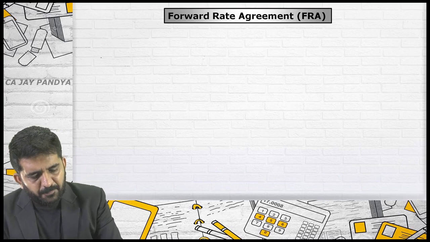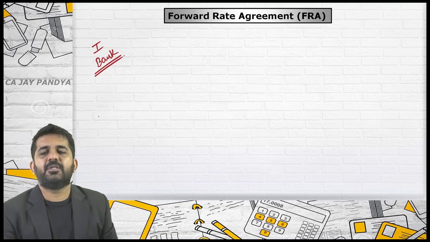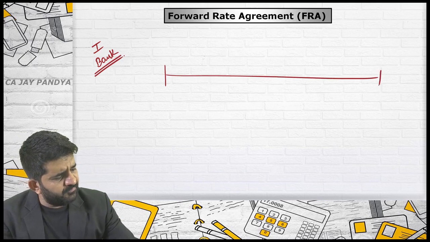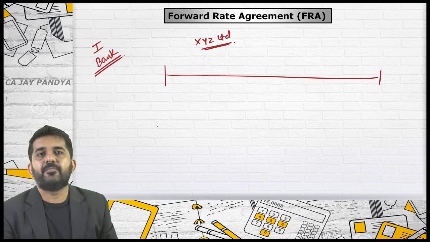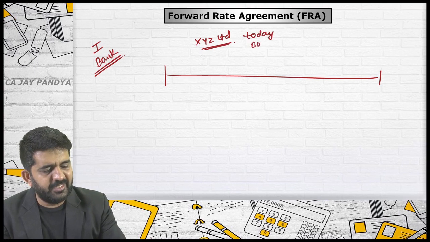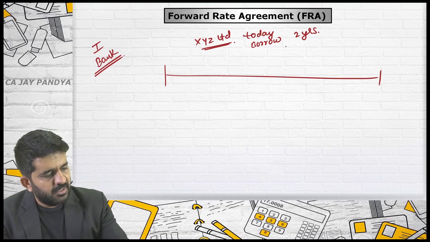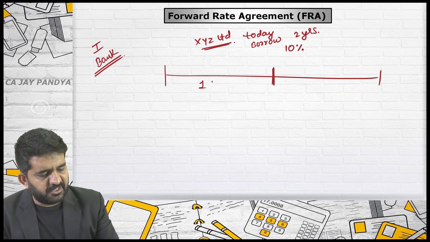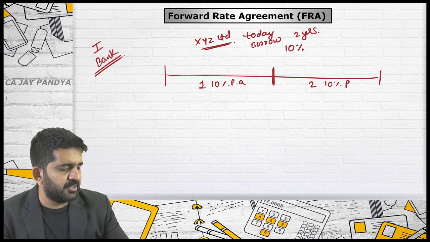I am a bank. I am running a bank. If one of the company says the company name is XYZ Limited, it says me today it wants to borrow money for the period of 2 years. I quote them 10%. So first year's interest they will be paying 10% per annum. Second year interest they will be paying 10% per annum.